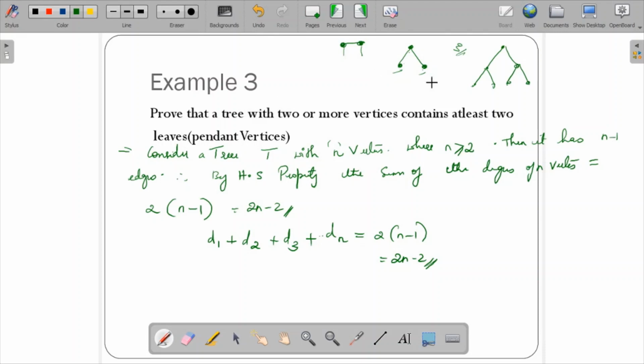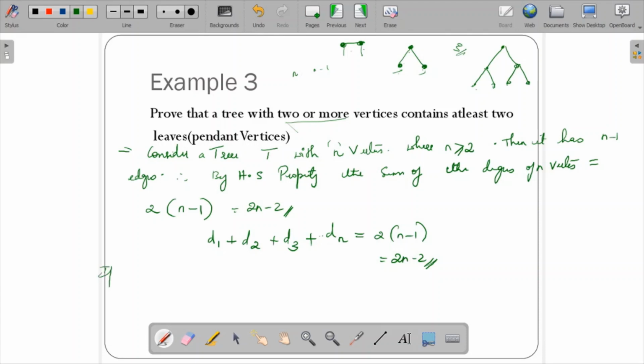With 2 or more vertices, prove that it contains at least 2 pendant vertices. If you see over here, with 2 it has 2, with 3 also it has 2, more than 3 also: 1, 2, 3, 4. So 2 or more is there. Here I consider a tree with n vertices. I don't know the number of vertices, so I consider the tree with n vertices where n is greater than or equal to 2. Then if it is n vertices, there are n minus 1 edges. By using the handshaking property, the sum of the degrees is equal to twice the number of edges. So 2 into n minus 1, I got 2n minus 2.